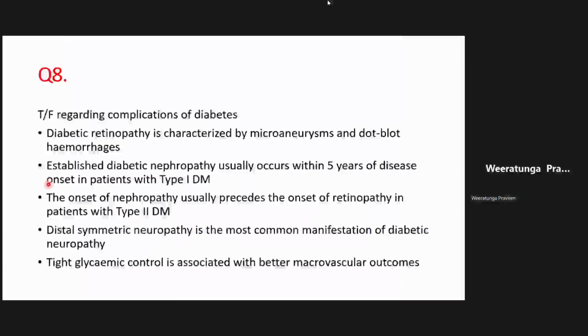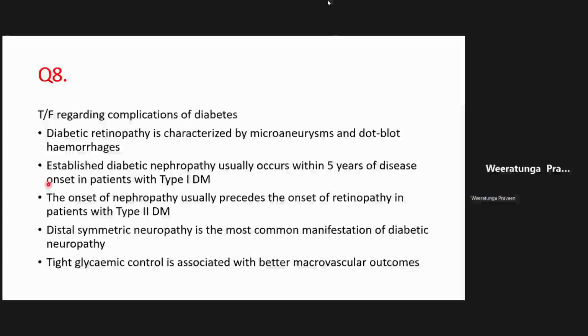Right. Now, talking about the complications of diabetes, microvascular complications, right? Diabetic retinopathy is characterized by microaneurysms and dot and blot hemorrhages. That is true, right? So at the non-proliferative form, this is what you get, right?